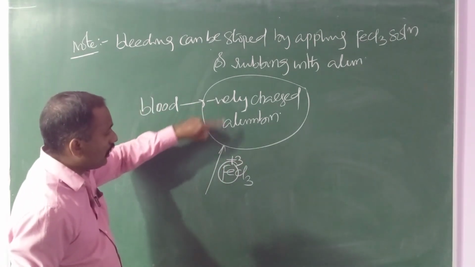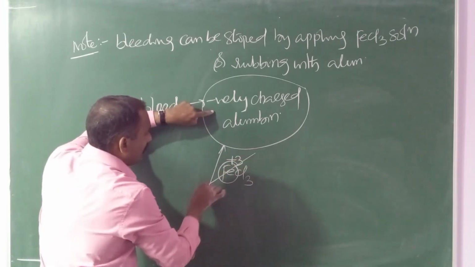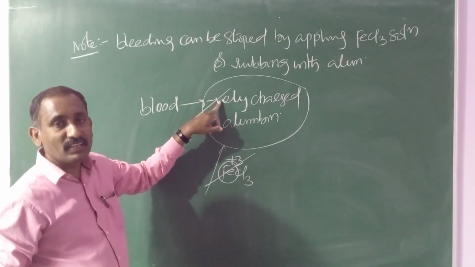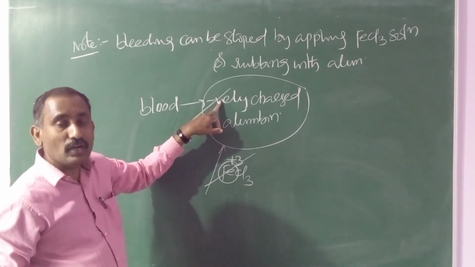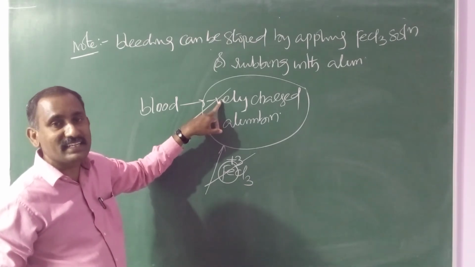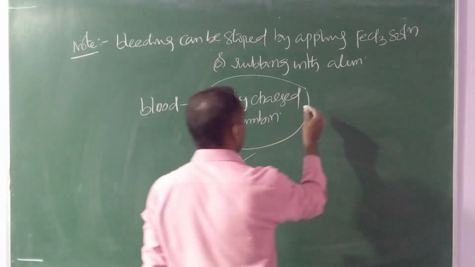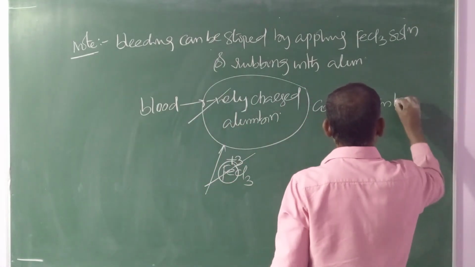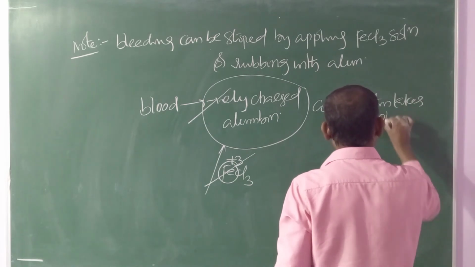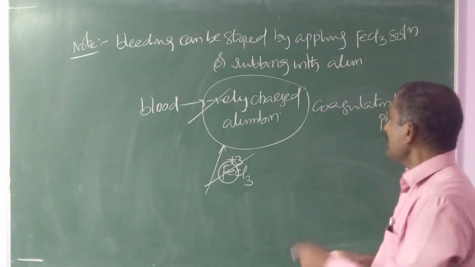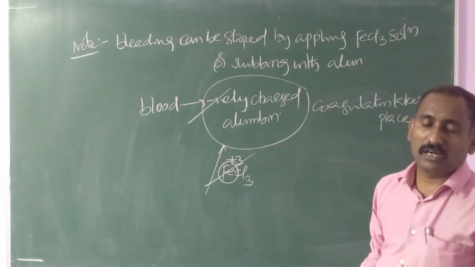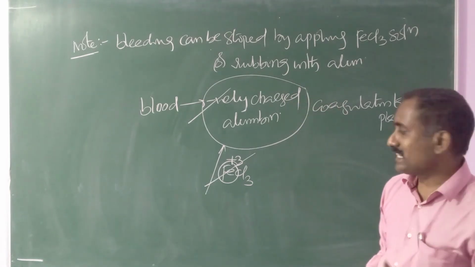Here the negatively charged albumin is neutralized by the positive charge. Whenever charge is reduced, automatically the colloids become unstable. Immediately coagulation takes place. Coagulation is nothing but precipitation. So due to that coagulation, bleeding will be stopped or clotting of blood takes place.